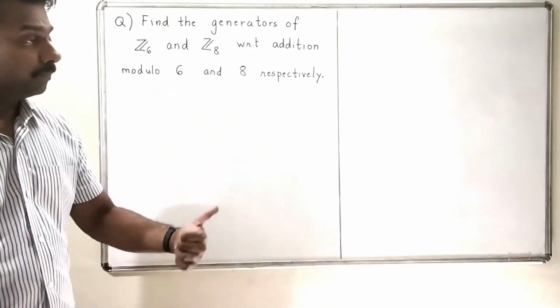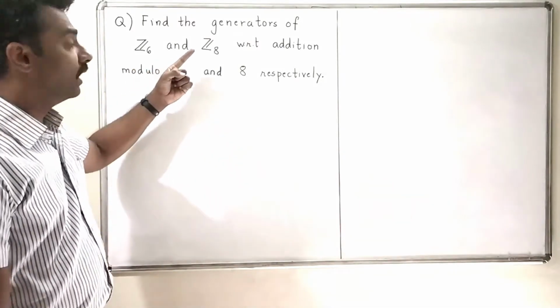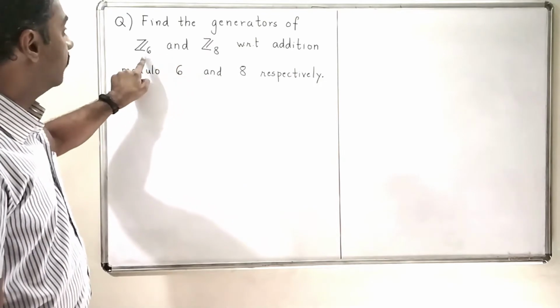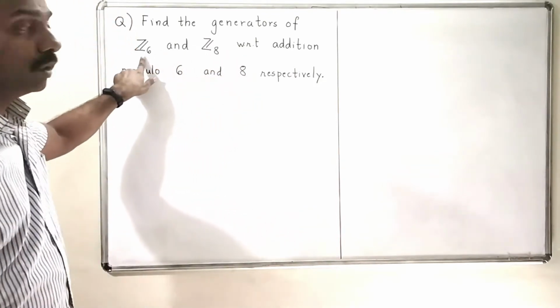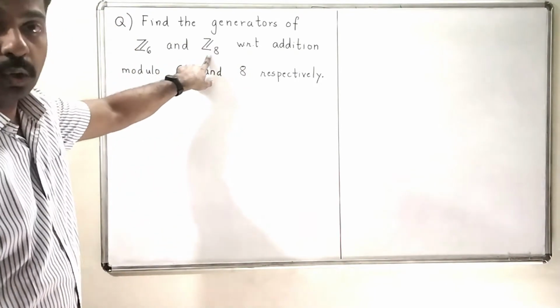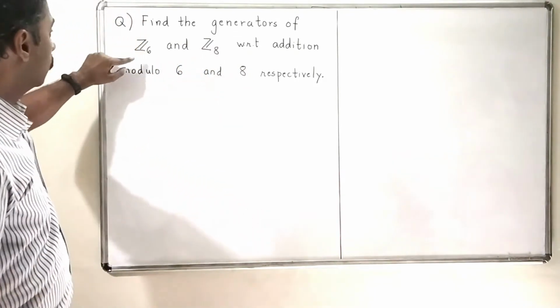The next problem is of finding the generators of Z6 and Z8 with respect to addition modulo 6 and modulo 8. So I will do the first problem.